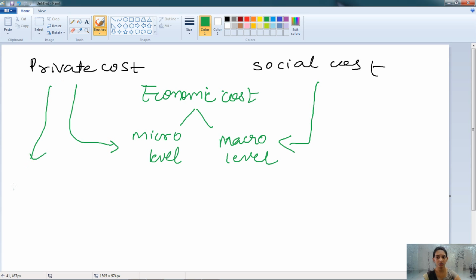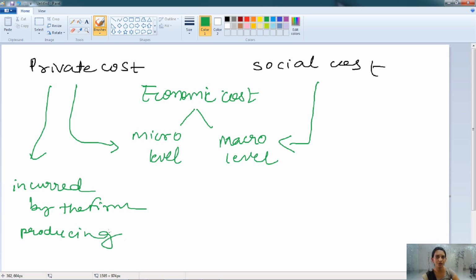Private cost is the cost incurred by the firm while producing goods or the services. When they are producing any goods or the services and the cost is incurred, it is known as the private cost, and it is borne by the business firm itself.